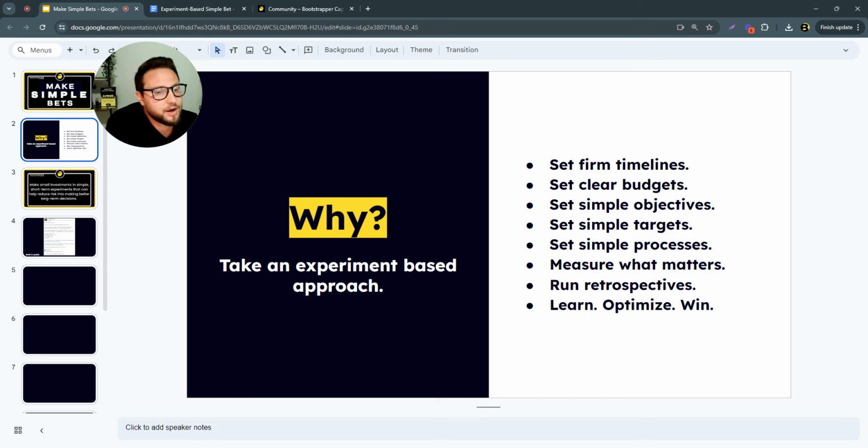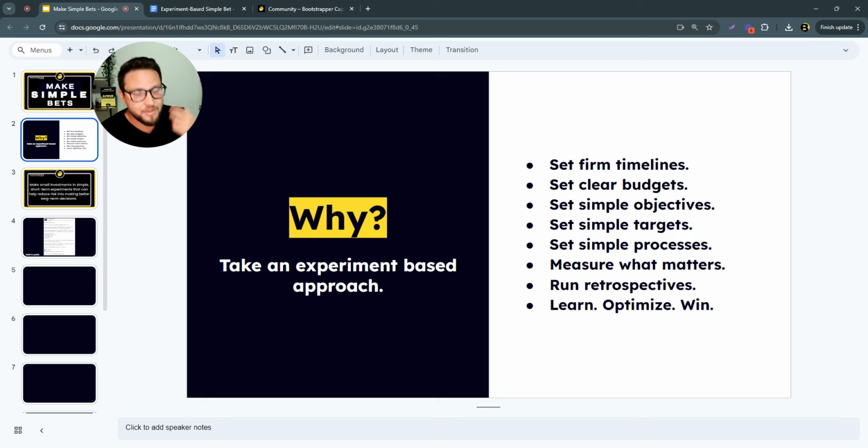So when we're talking about taking an experiment-based approach, we're really talking about putting discipline and setting frameworks for disciplined decision making when we're running these experiments, because we need to know the knowns, we need to know the parameters in which we're operating in, and then we need to test these things out so that the information we get back, we can validate and verify whether or not we're right or wrong, right? So that's what we're trying to do here. So that means setting firm timelines. When is something going to start? When is something going to finish?